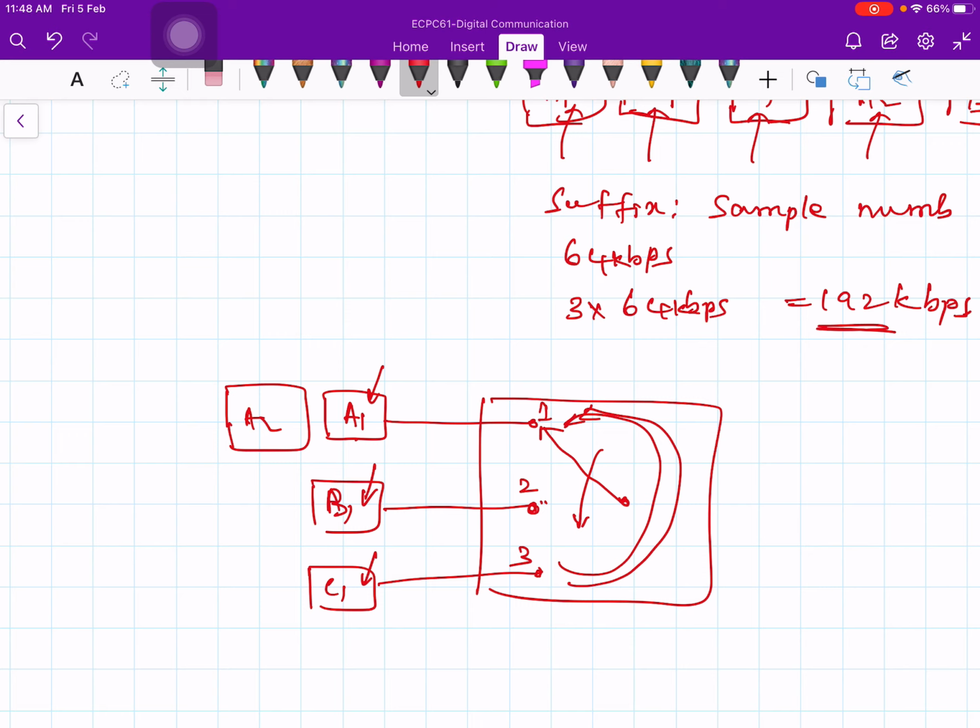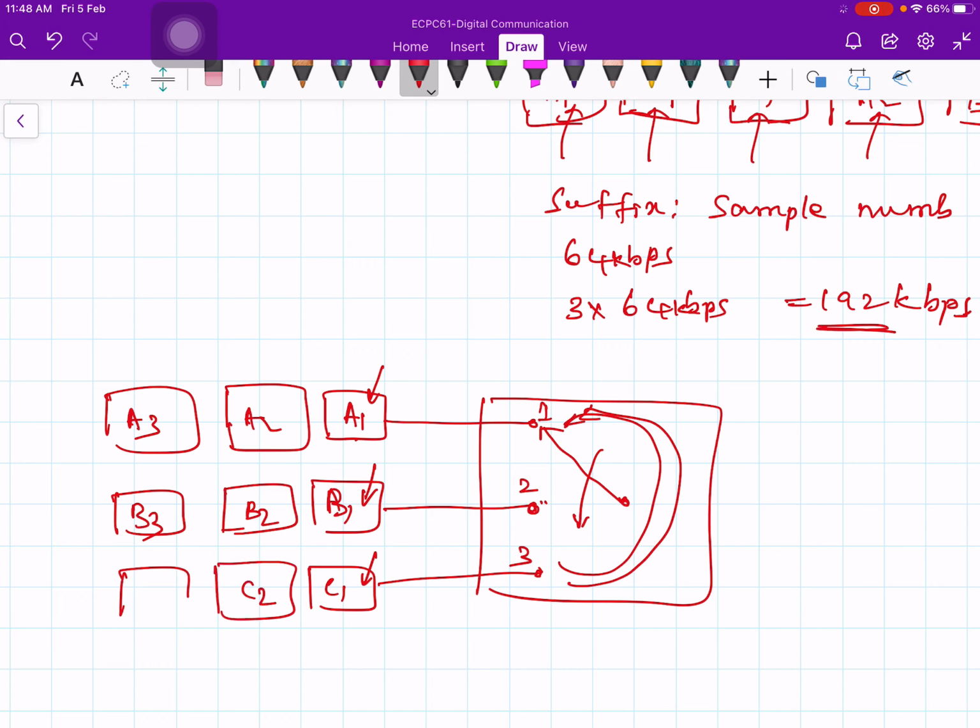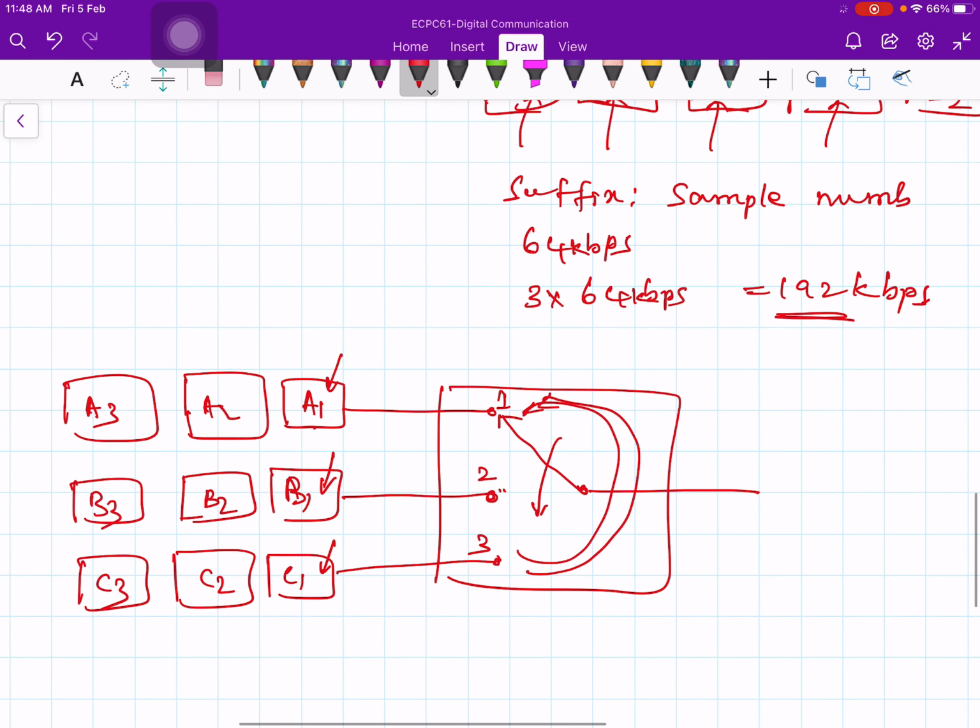So it is continuously coming from user A. Similarly from user B you are getting samples B1, then B2, then B3, and from user C you are getting C2, then C3, and so on and so forth. And this is the output. Okay, and you transmit through the coaxial cable or something else like that.